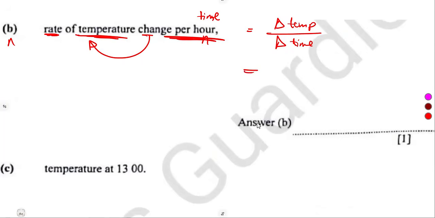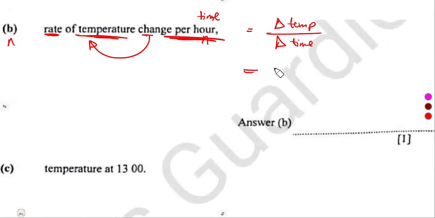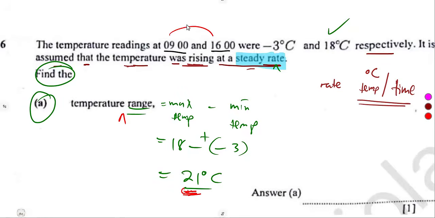We already have the change in temperature. What is the change in temperature? We got 21. So that was 21 degrees Celsius over what? The change in time, in hours, per hour. If they said a second, you can work with the hours, since this time frame here is in hours. Then you can convert to seconds in your answer. So the question is between 900 hours and 1600 hours. How many hours do we have there? That's the difference. 16 minus 9 is going to give us what? 7 hours. We've got 7 hours in between.